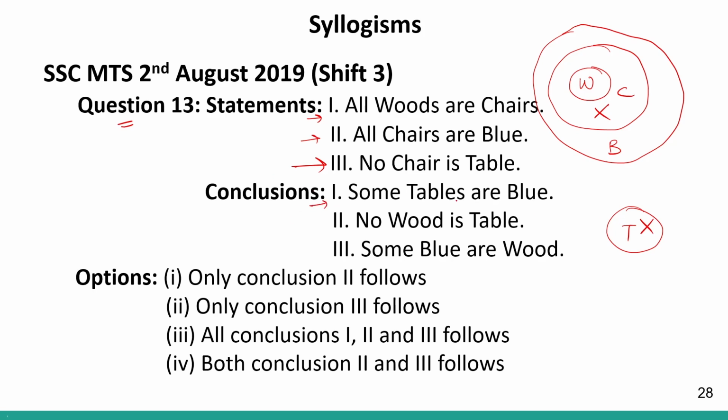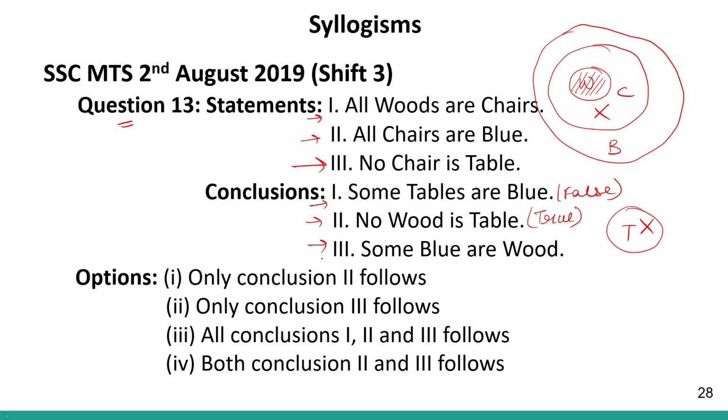Conclusion number 1 says some tables are blues. So this may or may not be correct. Therefore this will be false. Right? Conclusion number 2 says no wood is table. So again I can see the wood is coming inside chair. Right? Wood is coming inside chair and chair is not overlapping with table. Therefore this will be true. No wood will be table.